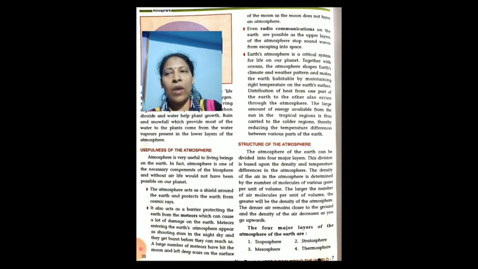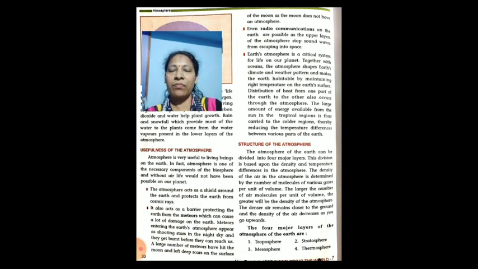Second, it also acts as a barrier protecting the Earth from meteors, which can cause a lot of damage. Meteors entering the Earth's atmosphere appear as shooting stars in the night sky and they get burned before they can reach us. For example, a large number of meteors have hit the moon and left deep scars on its surface, as the moon does not have an atmosphere layer.